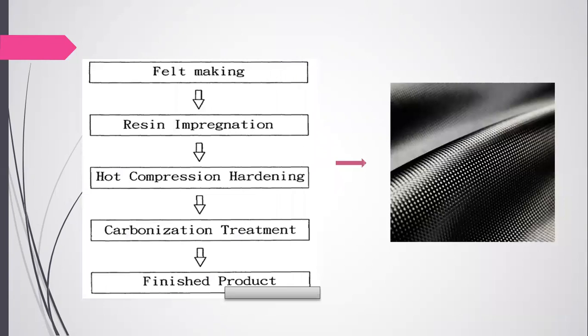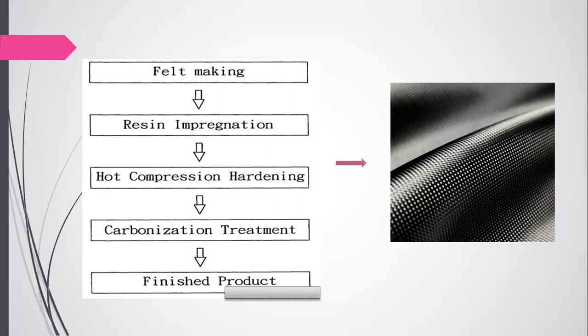Now, how is carbon fiber made? First is felt making, we can say blanket making or base making, and the second is resin impregnation. The third one is hot compression hardening, which is also called oxidization. In oxidization, the gases are reduced at a temperature of 250 to 300 degrees centigrade.